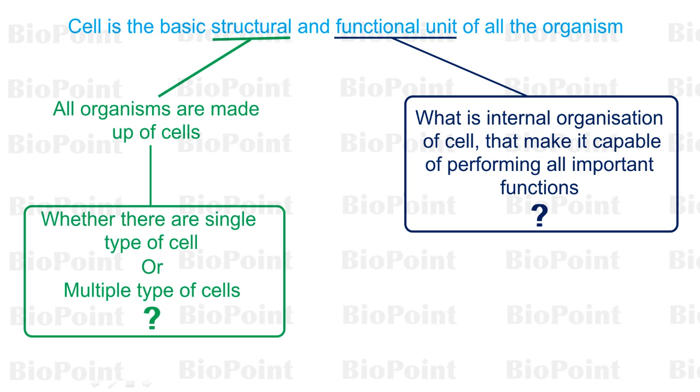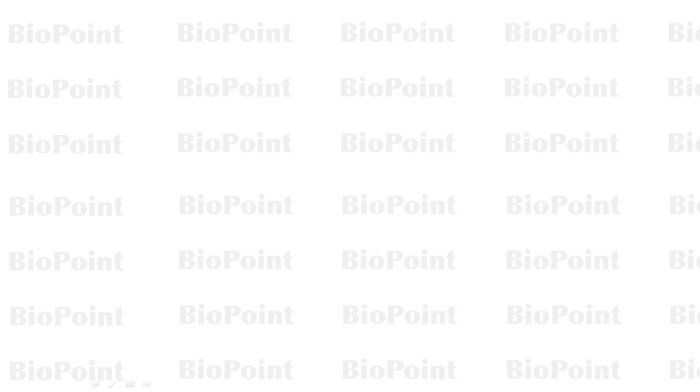First, we will talk about different type of cells. Although there are different type of organisms, but we are very familiar with two types, that is animals and plants. What is the difference between animal and plant cell?